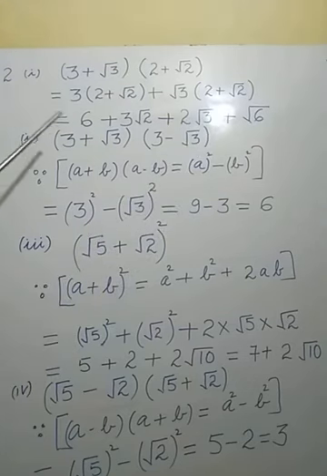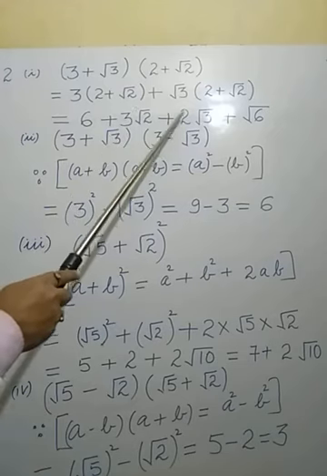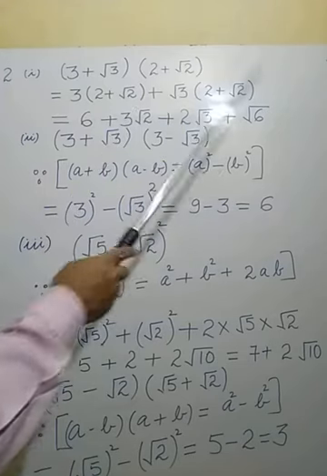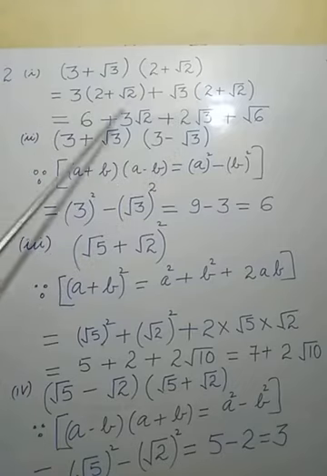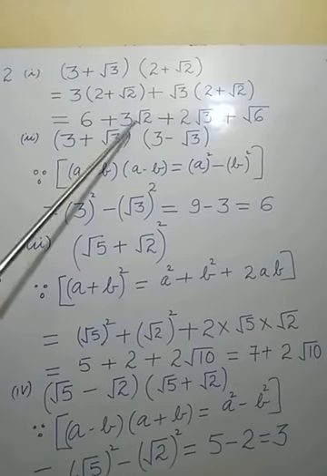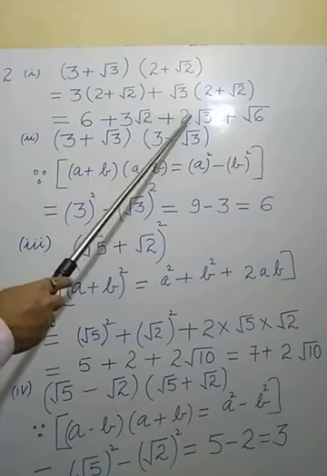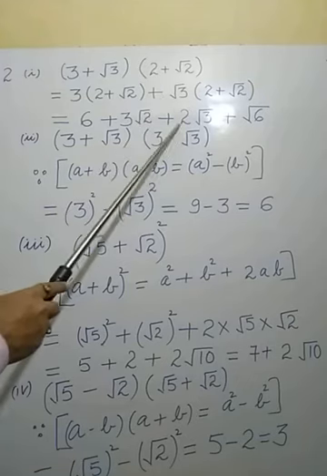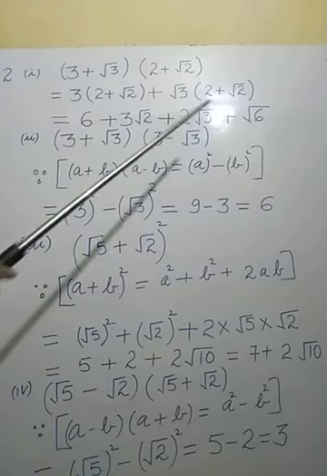Now see, this one is 6, this one is 3 root 2, this one is 2 root 3, and this one is under root 6. All are unlike terms. So nothing can be simplified here at this stage. 6 cannot be added to 3 root 2, or 3 root 2 cannot be added to 2 root 3, or 2 root 3 cannot be added to under root 6, because nothing is common there.